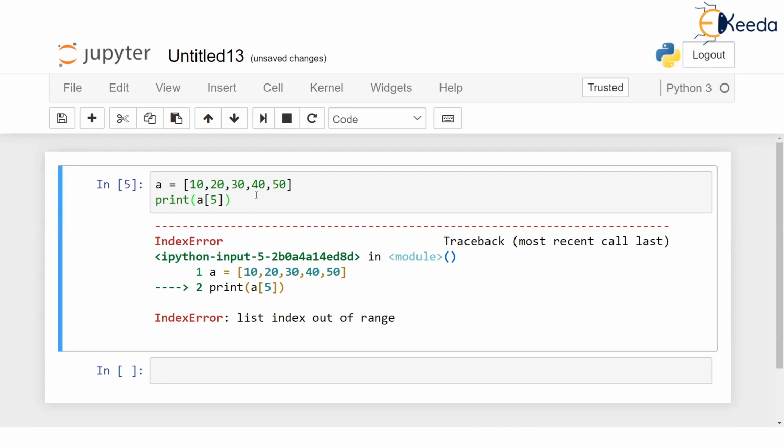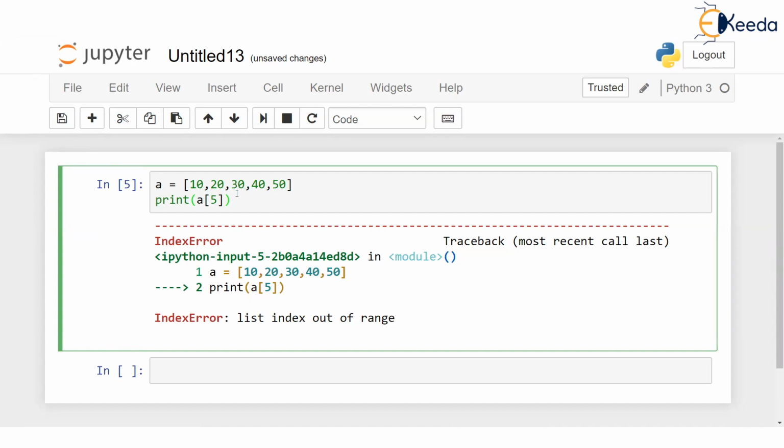Point is, if you try to cross the bounds of the list, and if you ask for something more which is not there, you will get an error. This error is called an exception. That was the question. So as a programmer, be careful. Don't cross the bounds. And how we can be careful, I will tell, so that this error never occurs.